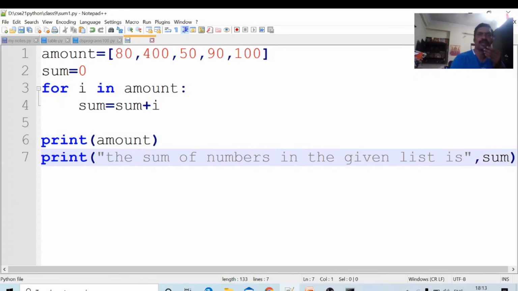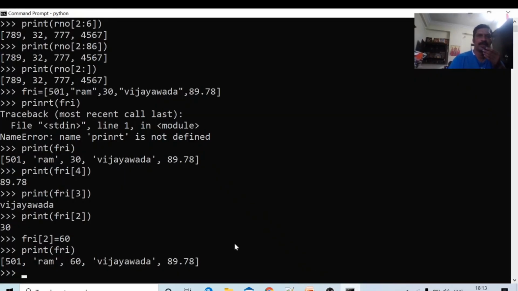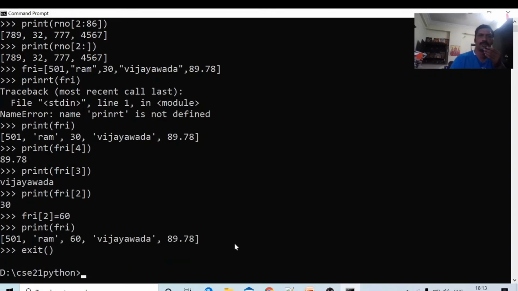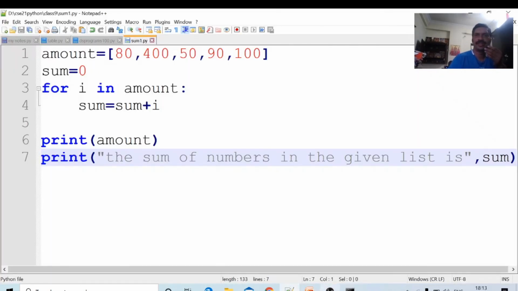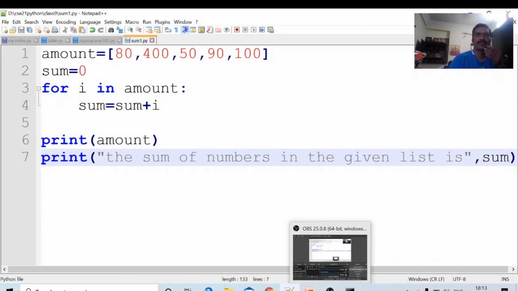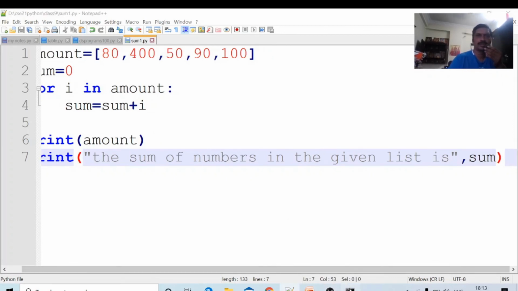Okay, Control S. I am opening this file in the command prompt. Exit, it will come out of the prompt. CLS, clear the screen. It is in class 9, so cd class9, go to the class 9 folder. What is the name of the file here? The name of the file is sum1.py. I want to execute this one.